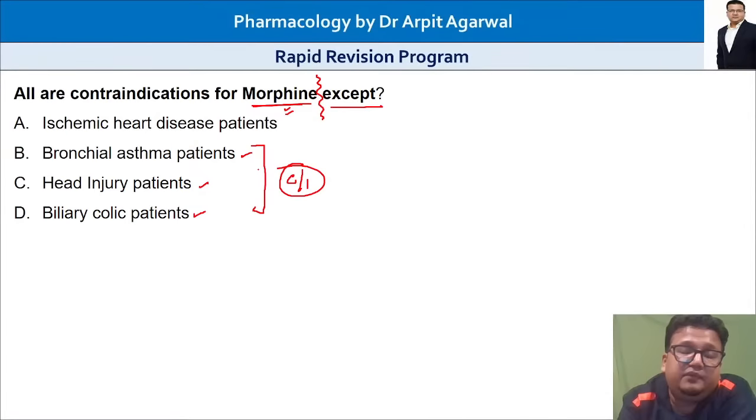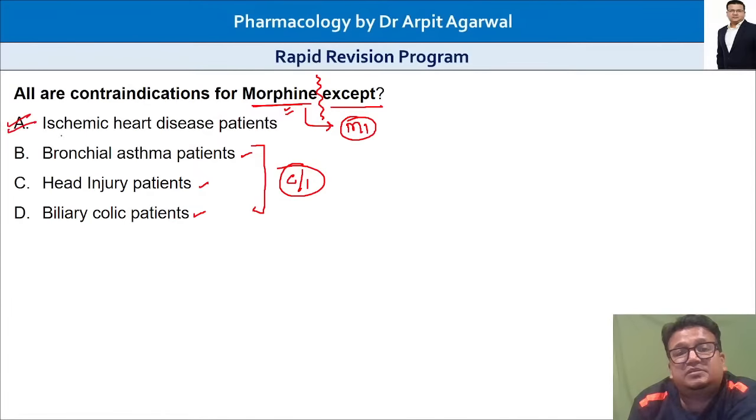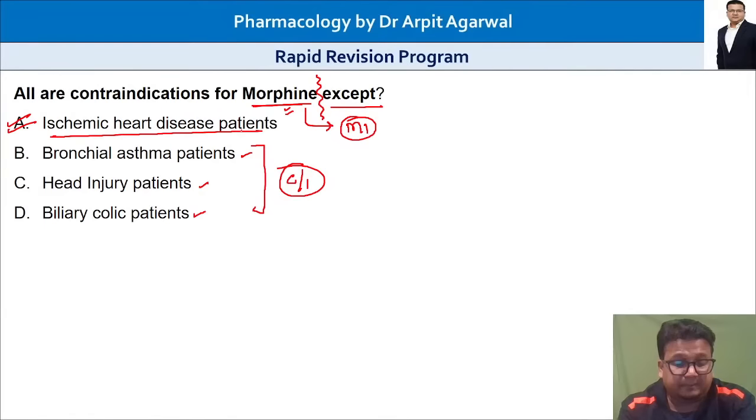Again, you are getting confused here. Morphine is not given in biliary colic because it increases the pressure in the bile duct. Morphine increases intracranial pressure, so never given in head injury. Morphine causes histamine release and bronchoconstriction, do not give in asthma. How could you forget that morphine is given in MI to relieve pain? It is given in MI, so it is not contraindicated. It is given in patients of MI. How could you forget this?